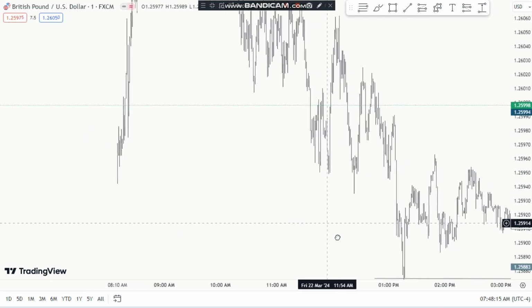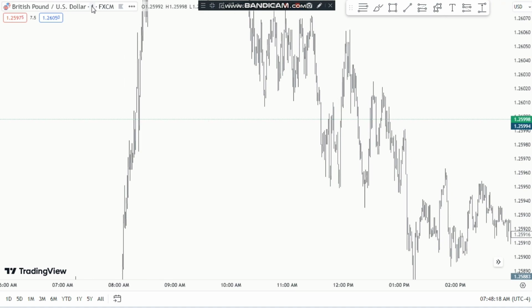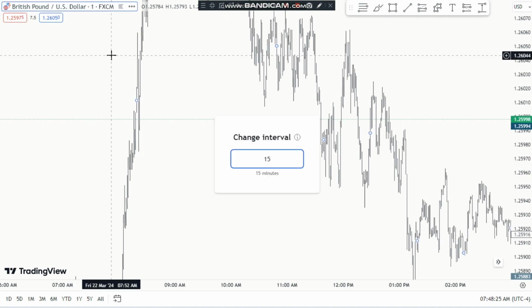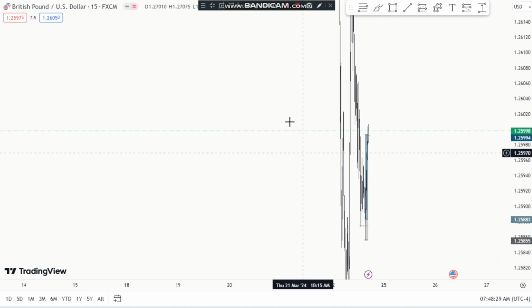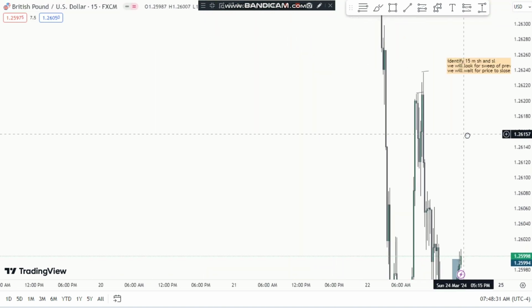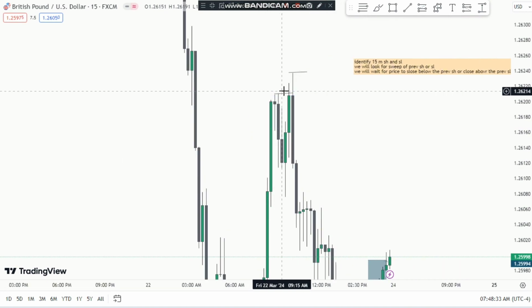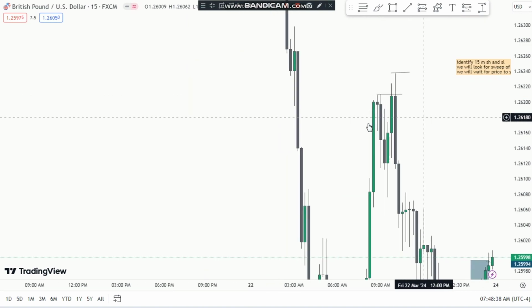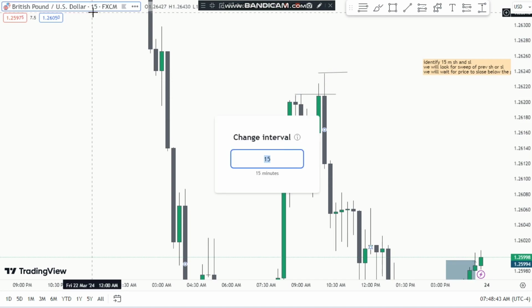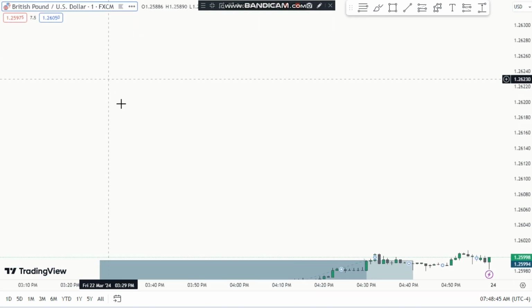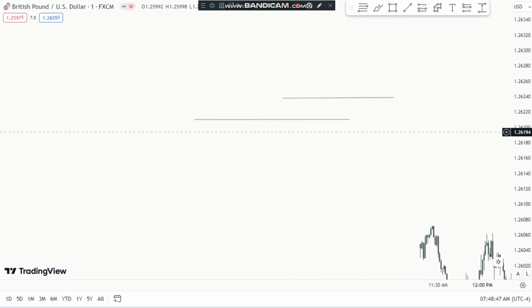Now, let's discuss this bearish example. You will shift to again 15-minute time frame. Let me show you this on the 15 minutes. So here again we got the sweep, then we got a close below the previous swing high, and these were the things that we are looking for. Now we will shift to smaller time frame, which is 1 minute, and let's see if we got that fair value gap here.